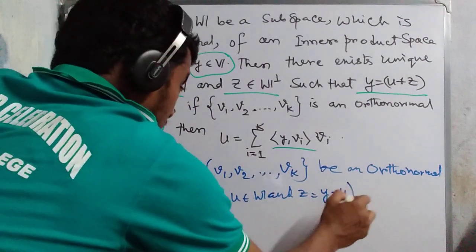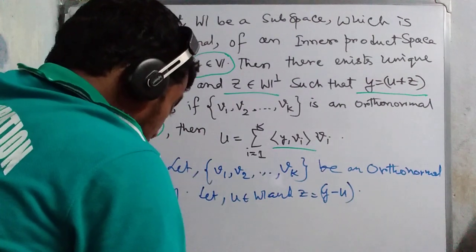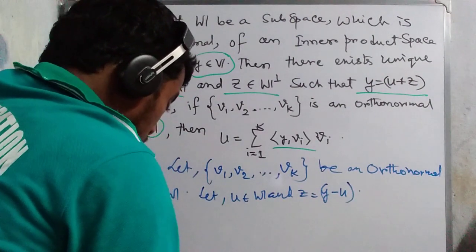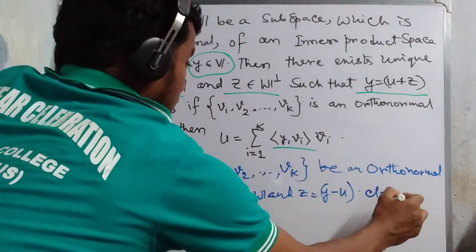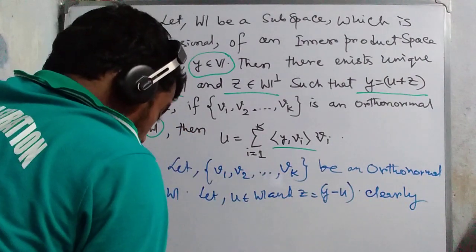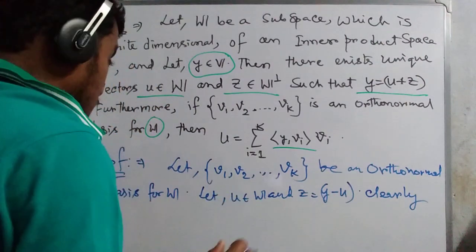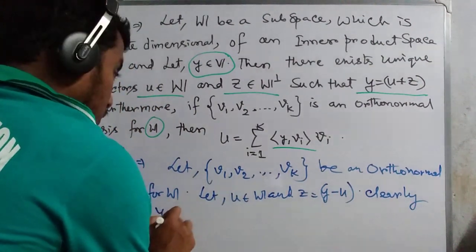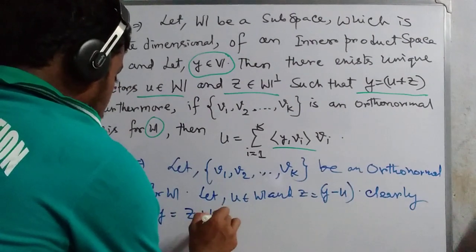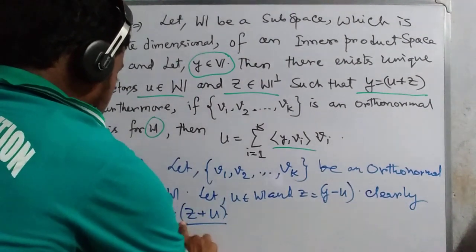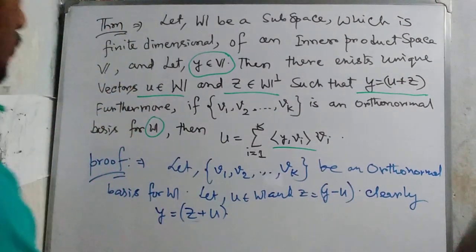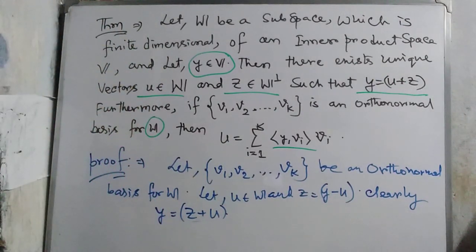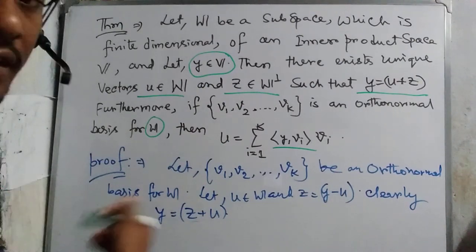Then we also show that, clearly, U belongs to W and Y equals Z plus U. Understood? Now we show that